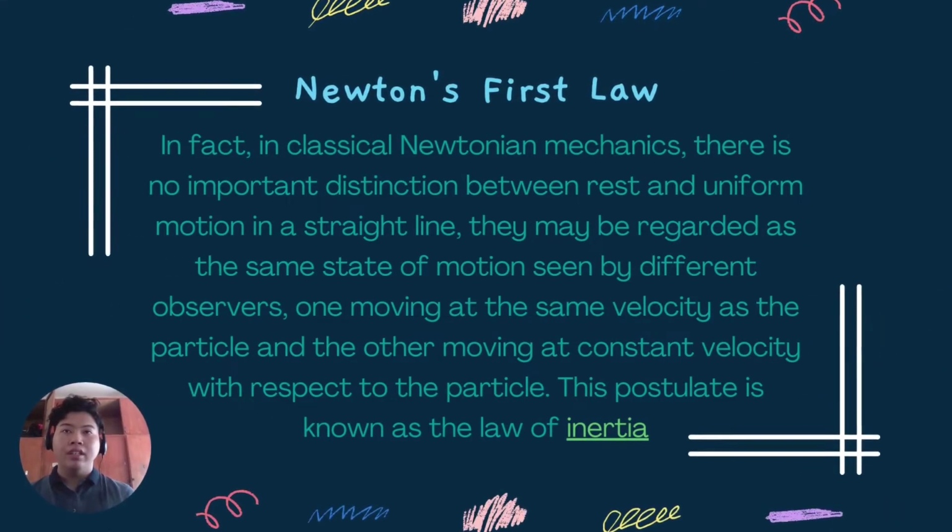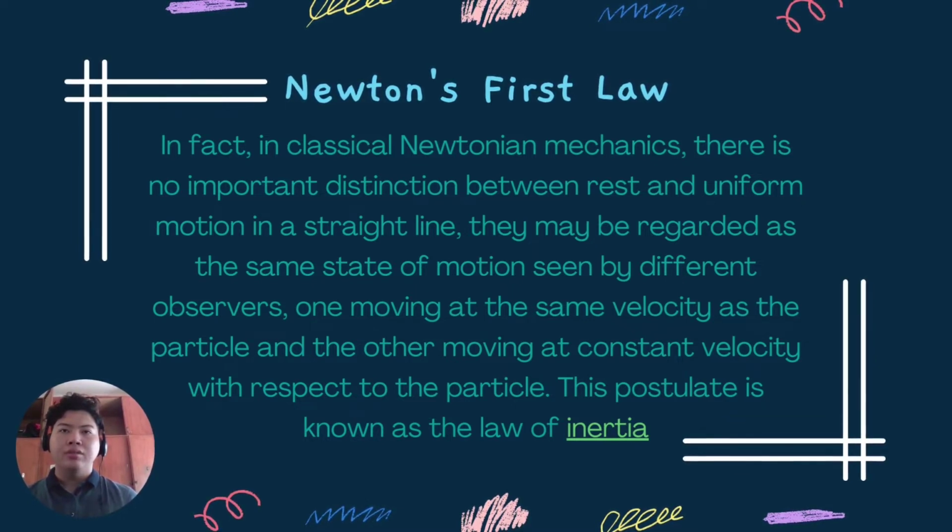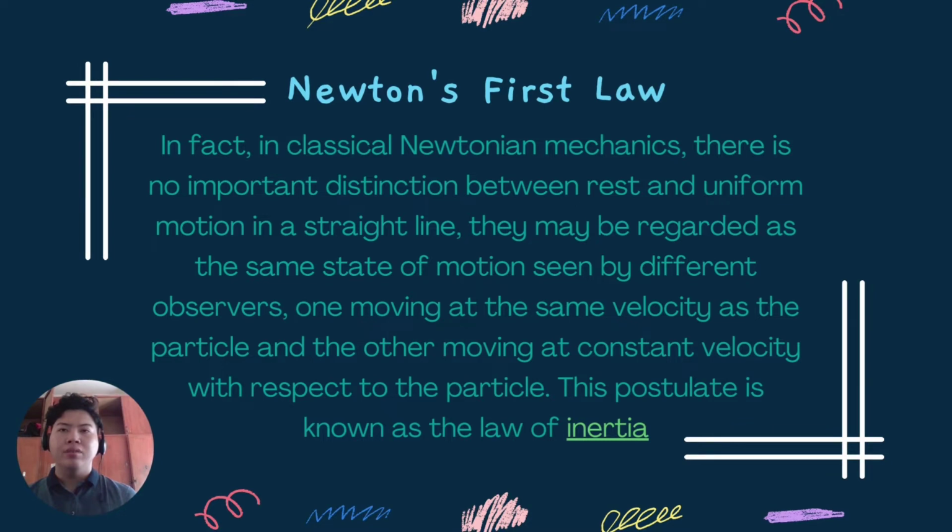So first of all, let's take a look at Newton's first law. In fact, in classical Newtonian mechanics, there is no important distinction between rest and uniform motion in a straight line. They may be regarded as the same state of motion seen by different observers, one moving at the same velocity as the particle and the other moving at constant velocity with respect to the particle. This postulate is known as the law of inertia.